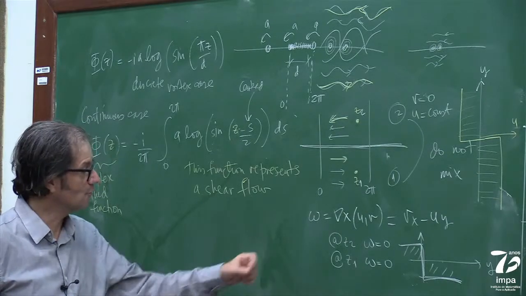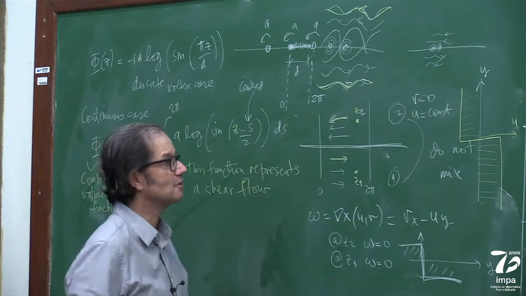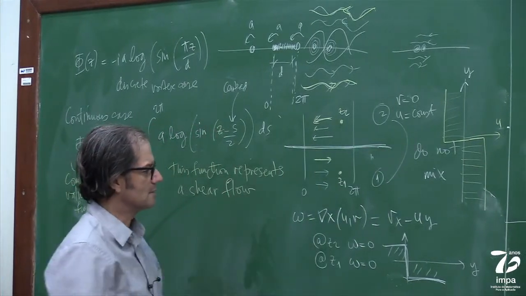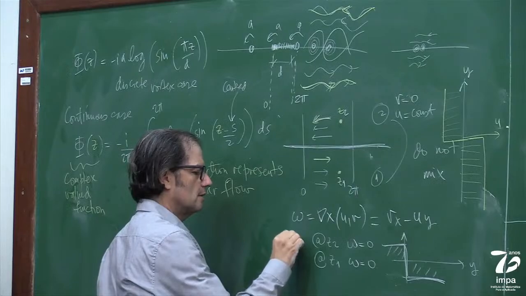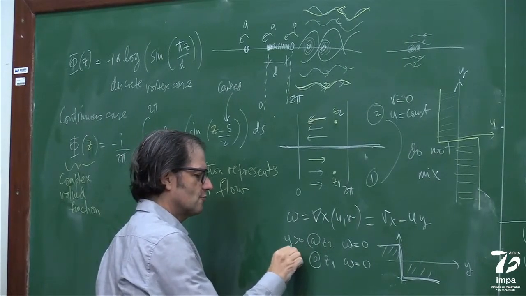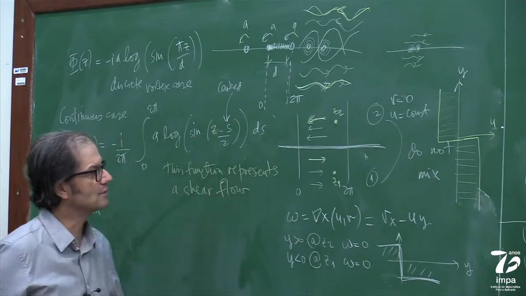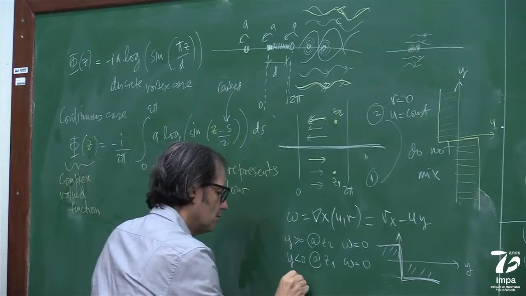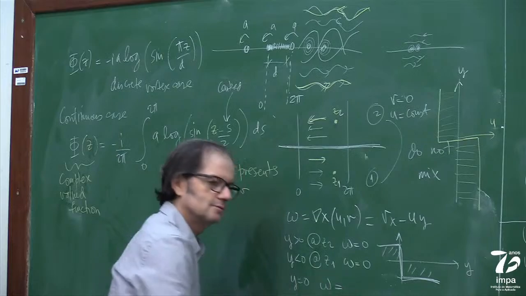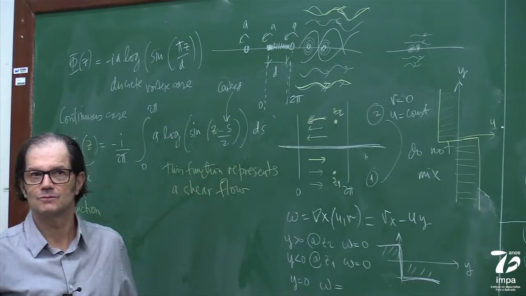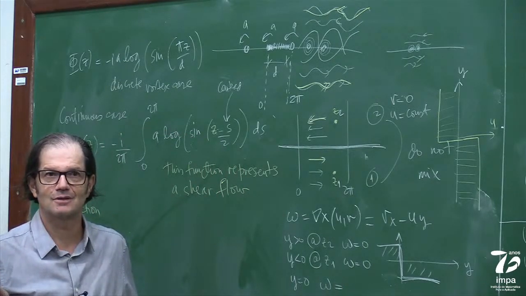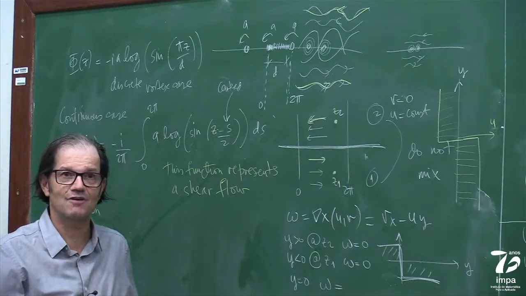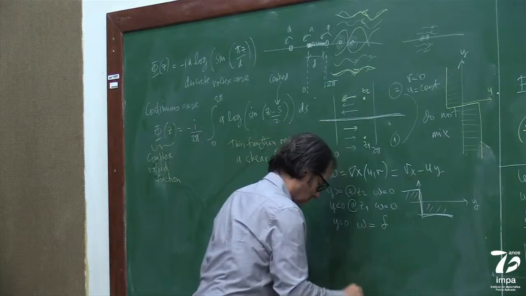Okay? So I'm going to ask you again the question. What is the vorticity at y equal to 0? Because this is for y greater than 0. This is for y smaller than 0. And what is the vorticity for y equal to 0? One second. What is the answer? Delta Dirac. Because this is a Heaviside function. Very good. So this is delta Dirac.